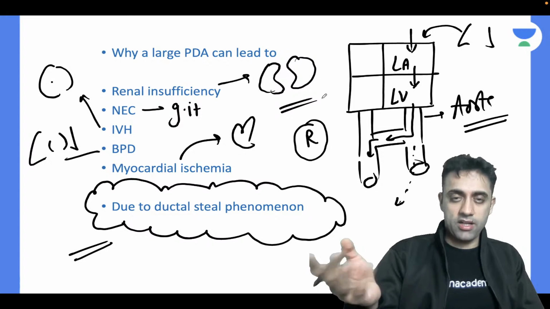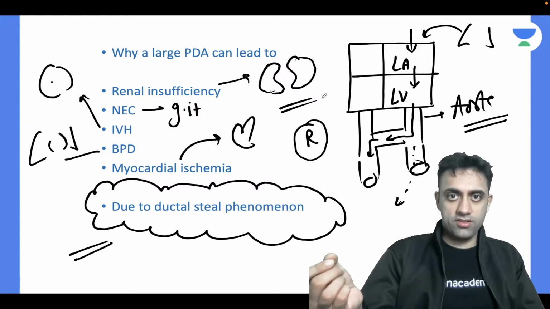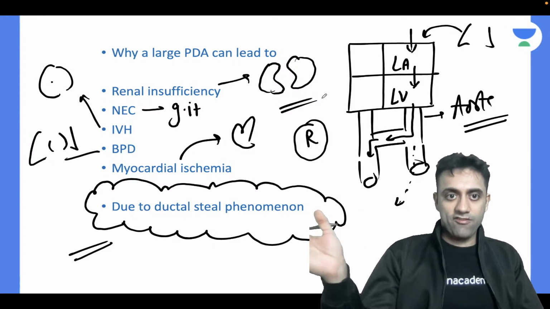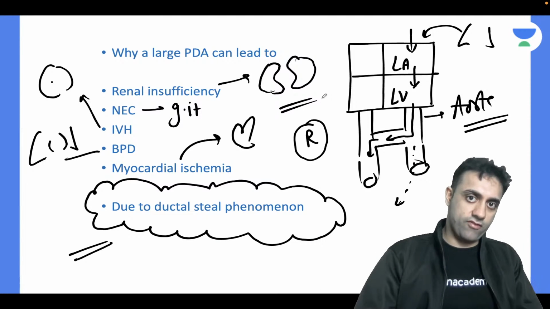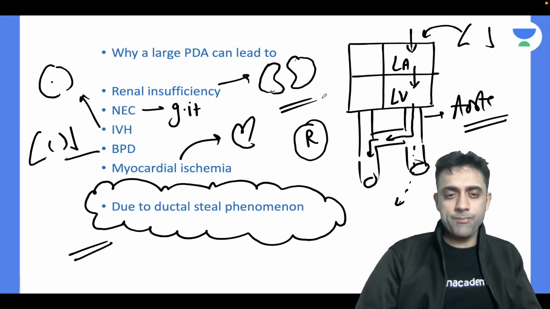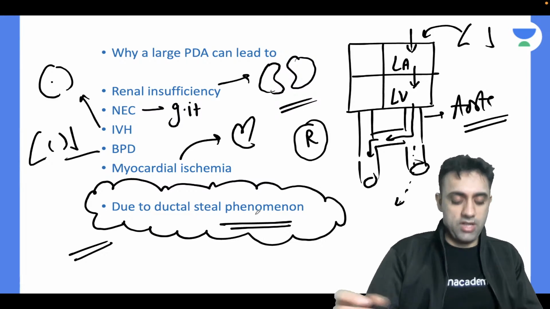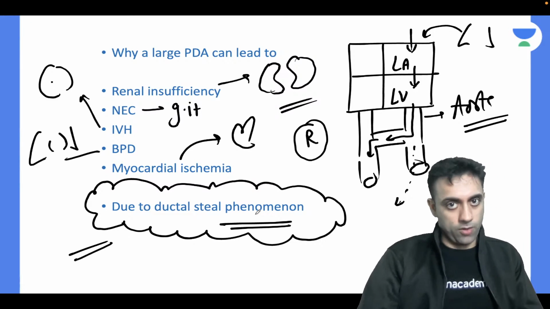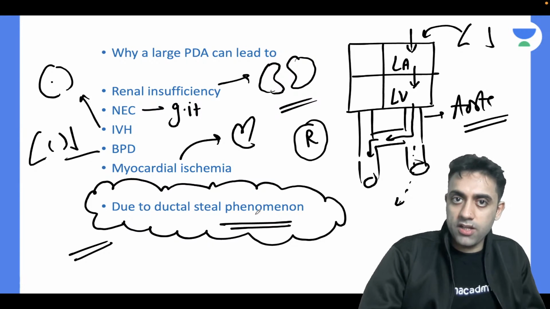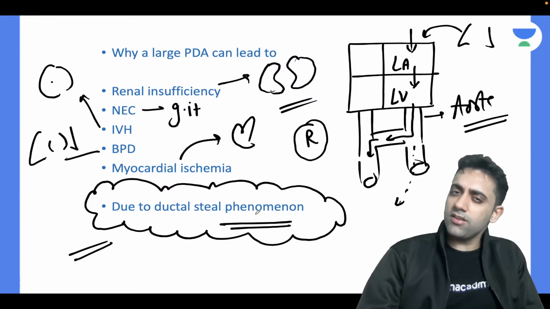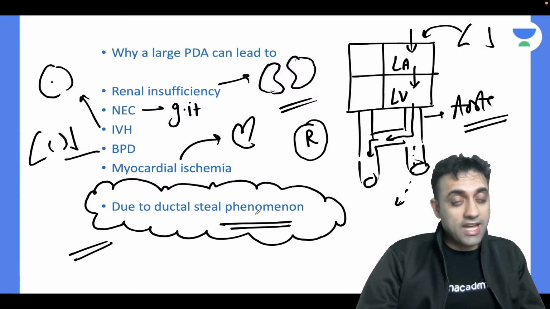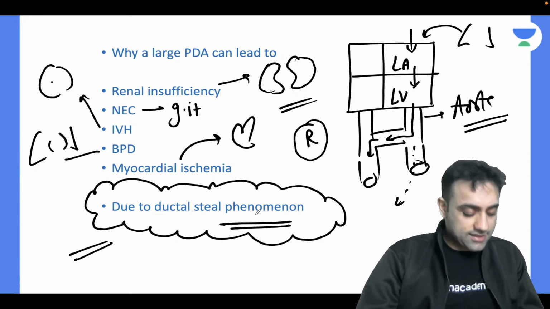all the oxygenated blood. So now the aorta doesn't have much oxygenated blood, leading to compromised blood flow to all the vital organs, leading to something known as insult, and that is due to ductal steal phenomenon. Has everyone understood this much? Yes or no? You can put a golden heart or a cute emoji like pancake or something nice and sweet.